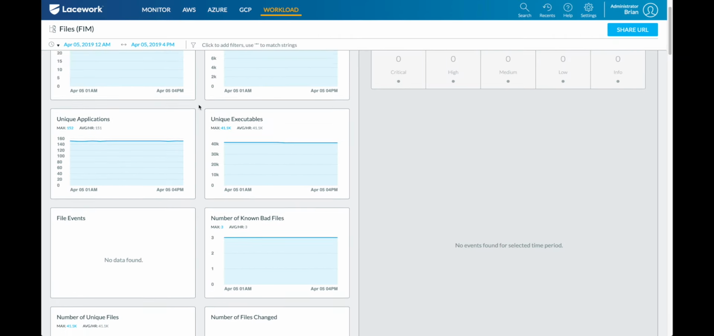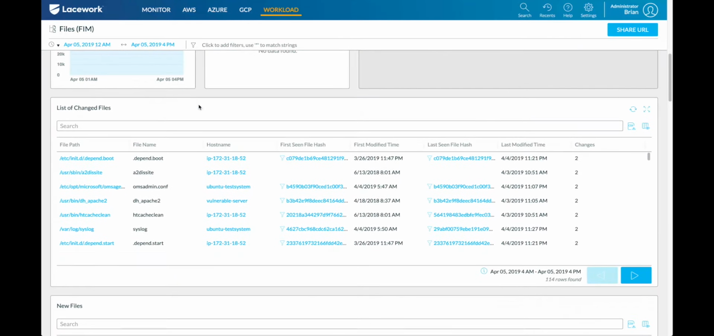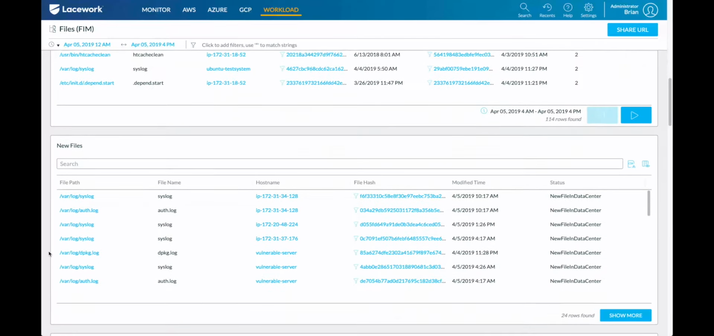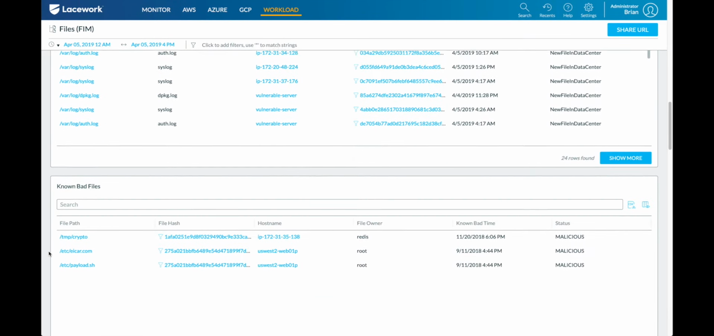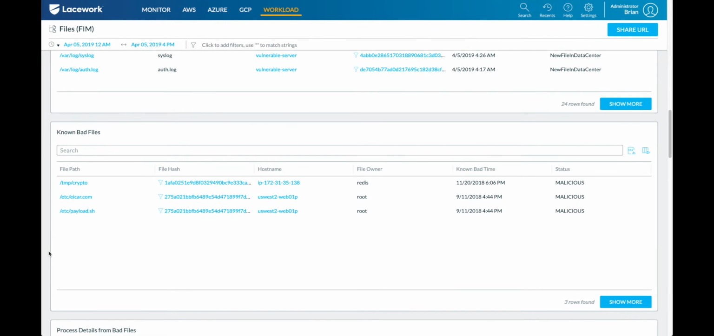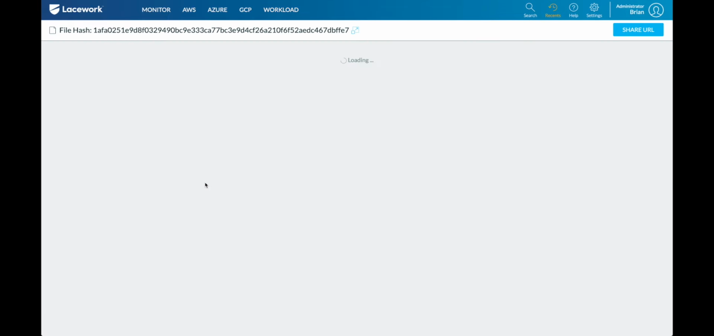file integrity monitoring. Now for that, what we do is we will track the hashes of the files as they change. We will record new file hashes, but then we also do reverse lookup on all the hashes. So in this case, there's that crypto file I was talking about owned by Redis. And I can go ahead and click into here, and what that will do is launch a new dossier.